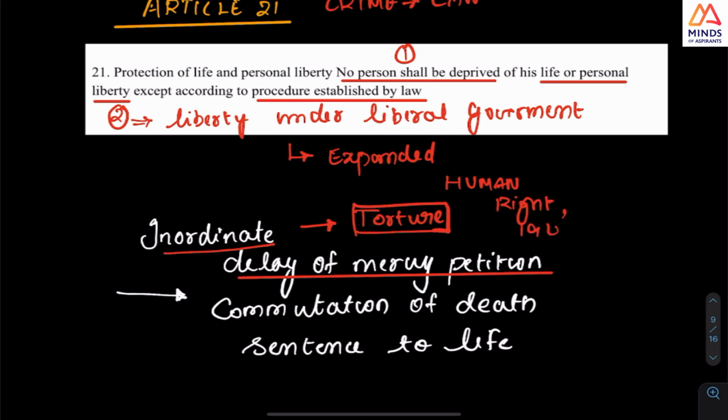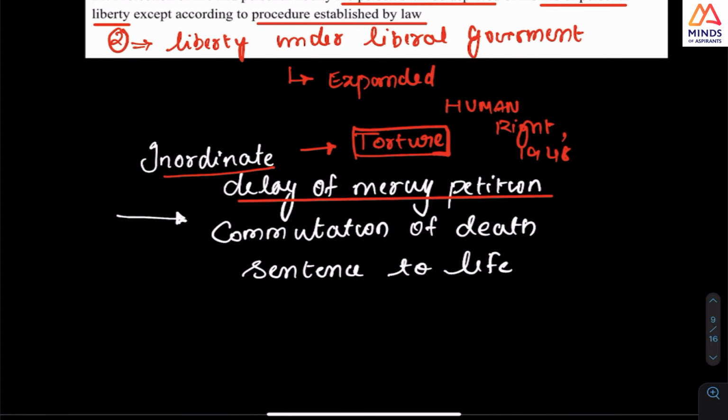There is also the International Covenant on Civil and Political Rights, 1960s or so. And hence the Supreme Court said they are commuting the sentence. See, this is the point. They said that because of this inordinate delay, they are commuting the sentence.